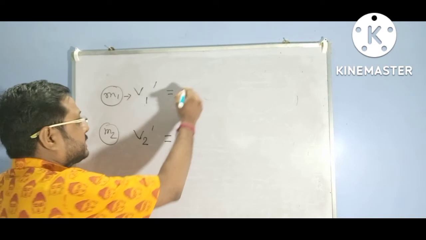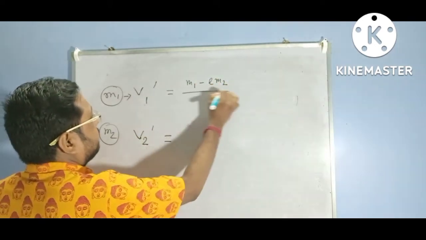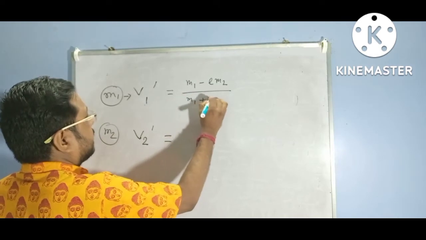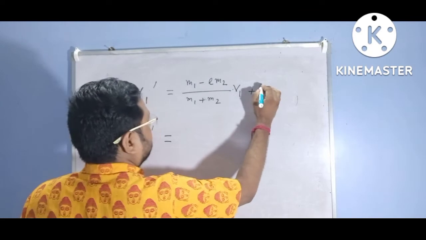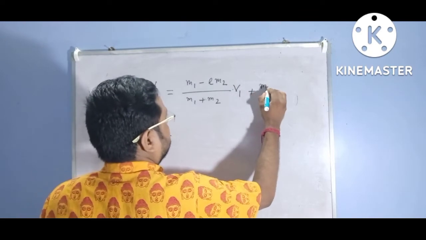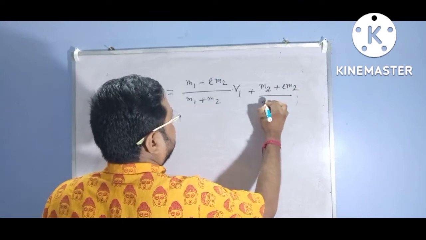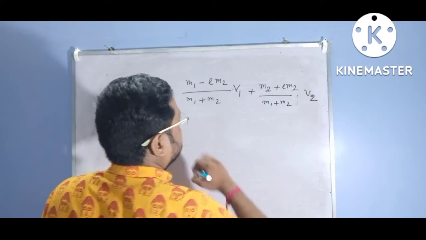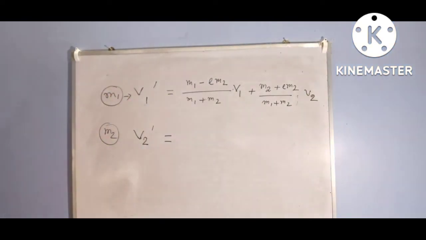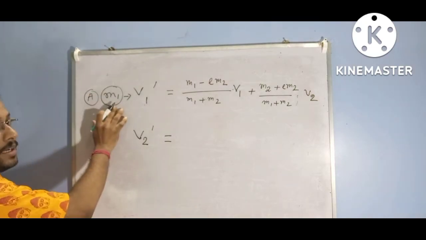What we can get is v1 dash equals m1 minus e m2 divided by m1 plus m2 into v1 plus m2 plus e m2 by m1 plus m2 into v2. This is the velocity of ball A, which has mass m1, after collision.